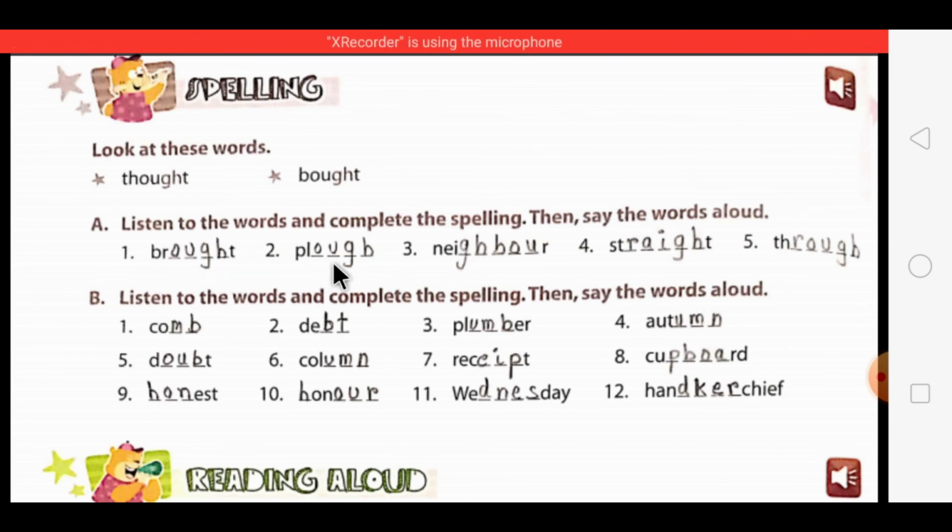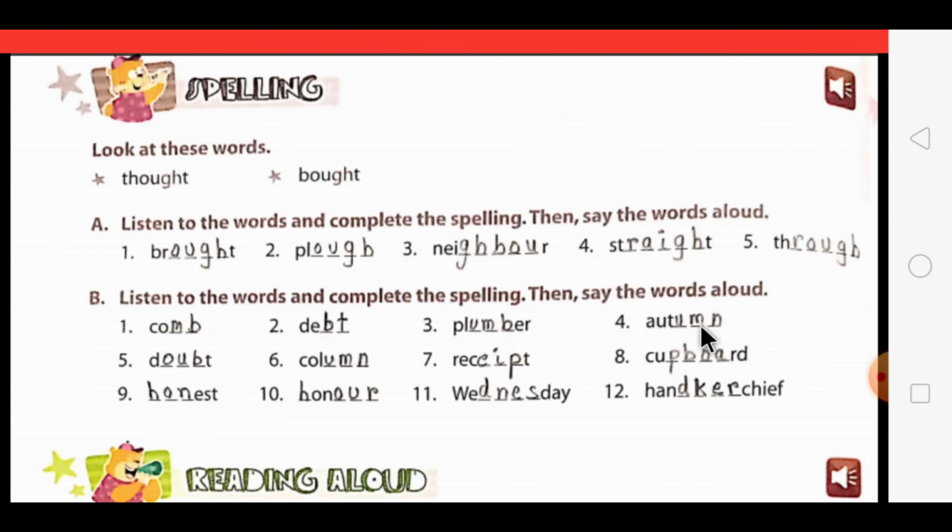The second one is plow. The third one is neighbor. Fourth one is straight. And fifth one is through. Now the next exercise is, you have to listen to the words and complete the spellings. In this also the same way. First one comb. Second one depth. Third one plumber.